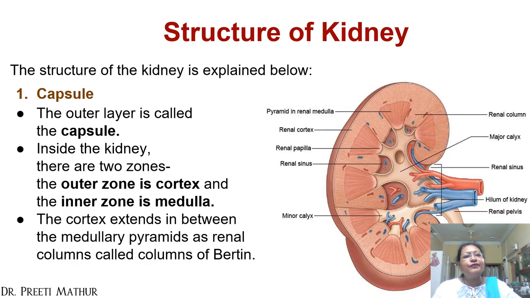In the structure, I would like to explain to you, first of all, in the outer portion there is a capsule. Inside the kidney there are two zones. The outer zone is the cortex and the inner is called the medulla. The cortex extends in between the medullary pyramids as renal columns called columns of Bertin.